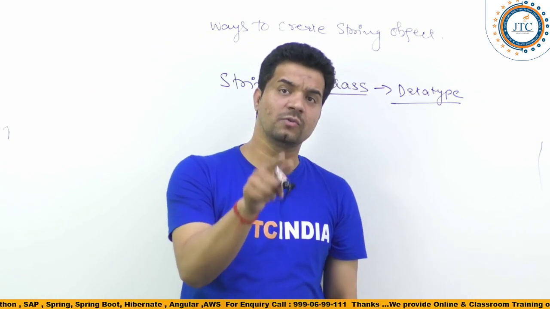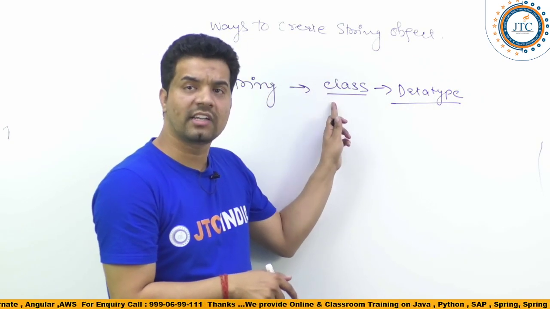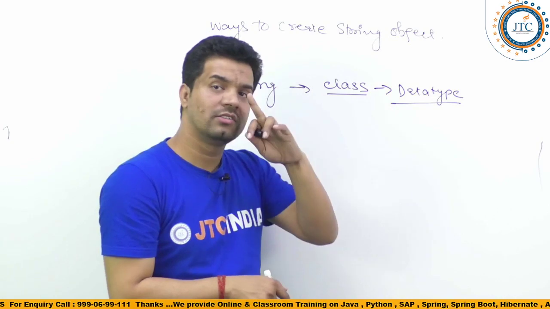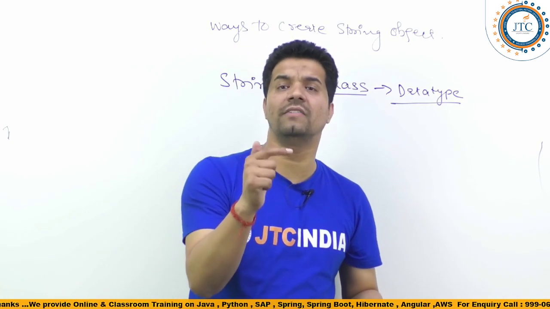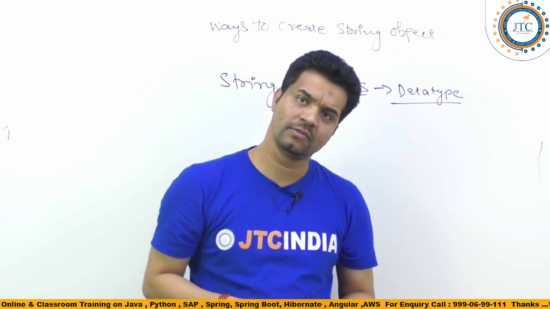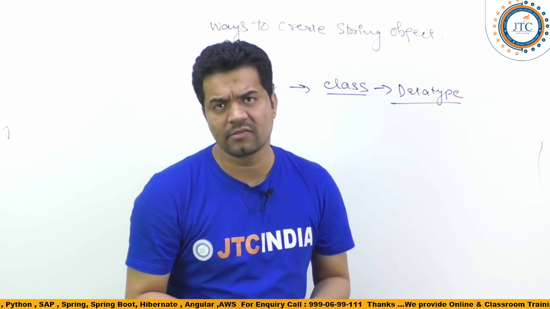So the first thing is why string is a user defined data type, which is a class in Java. Why have they declared string as a class?